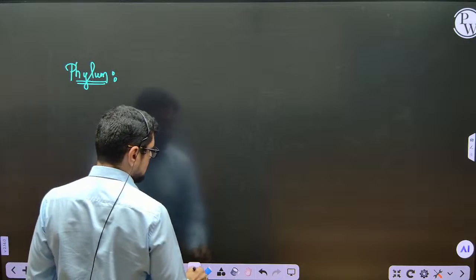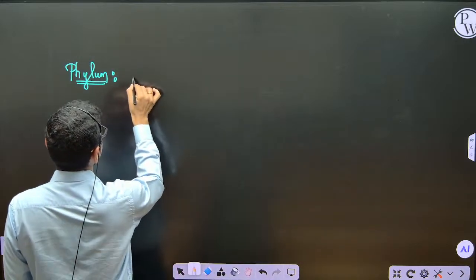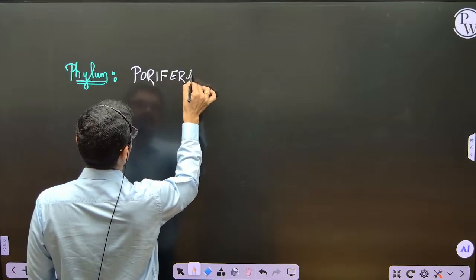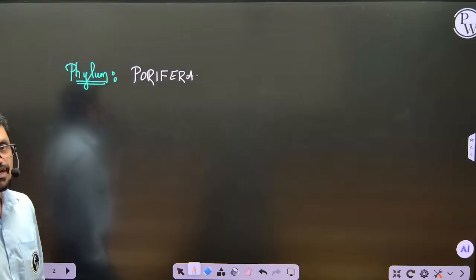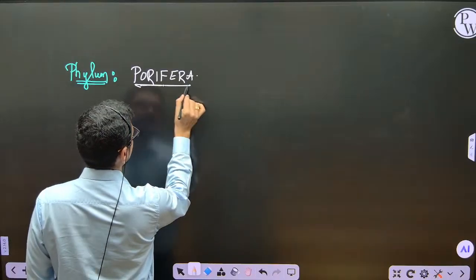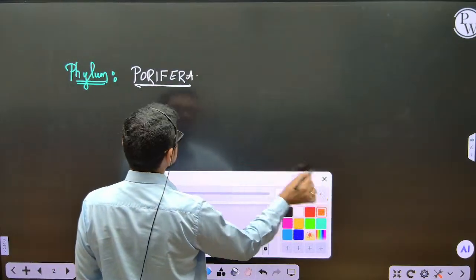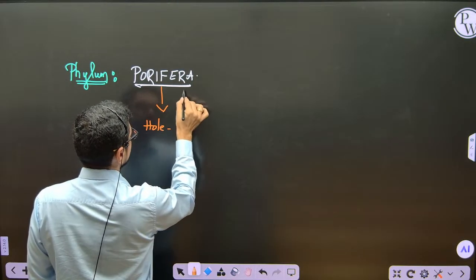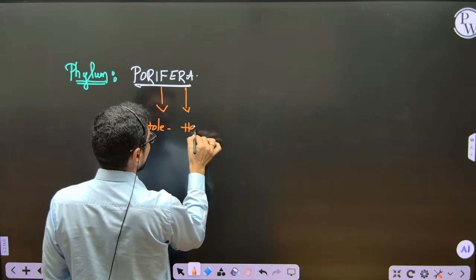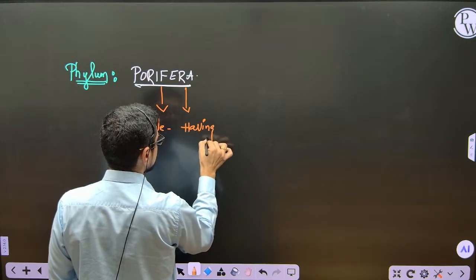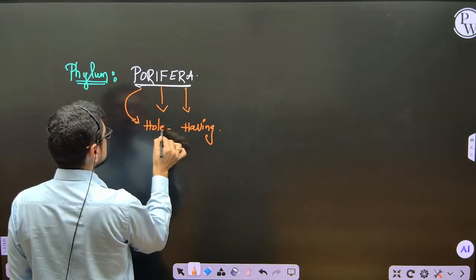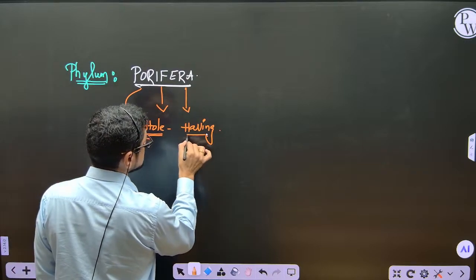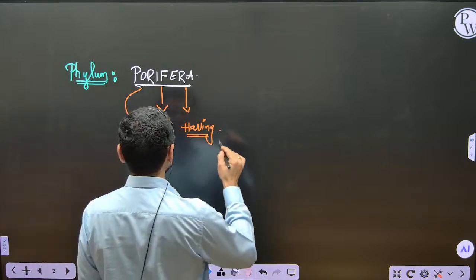The first phylum is Porifera. What is Porifera? Pori means hole, and fera means bearing or having. Hole bearing animals are kept under this phylum Porifera.